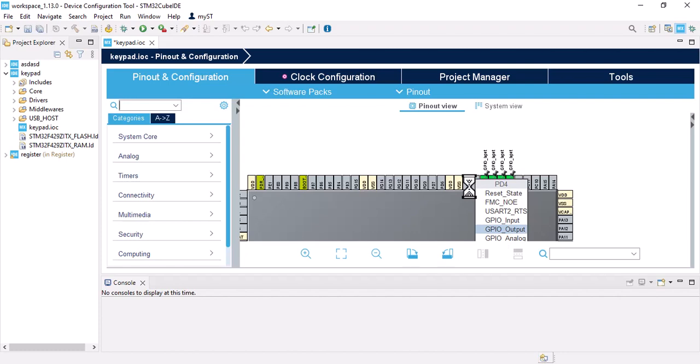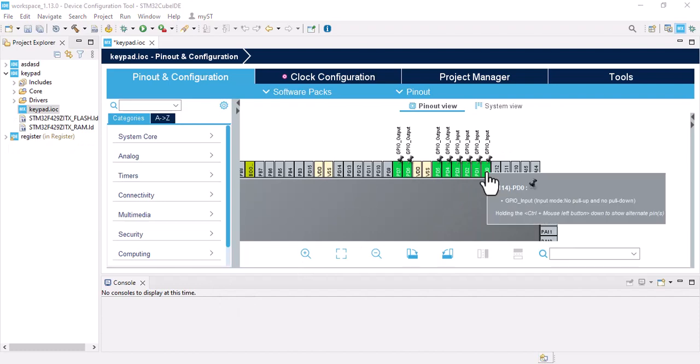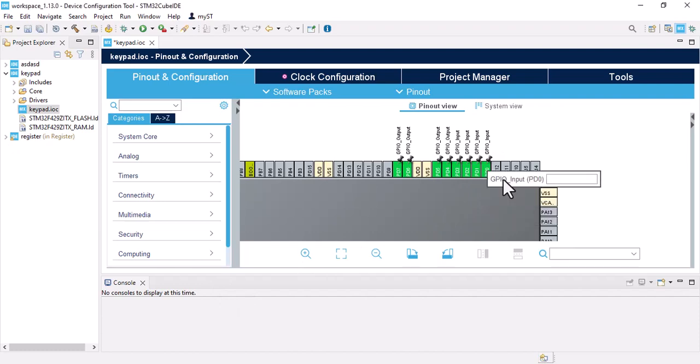Now we need 4 pin as output. Now we need to label them.